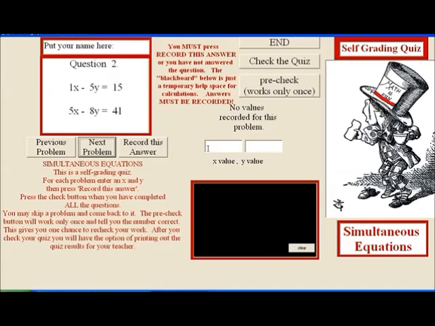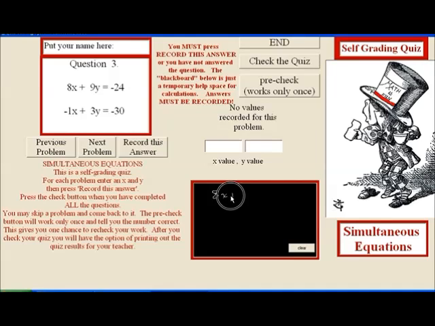I didn't want to make any half-hearted problems answered, but if we go back to the previous problem now, you can see you have recorded this for this. Now I go to this problem. Now let's do this one. Or if she told me to do 3 and I said, oh, that one looks too hard and I'm going to go and do number 3, I could go ahead and work number 3, but see, number 2 would not have a solution. Let's pretend the teacher told me to do 3 of them. I'm going to go ahead and do this one.